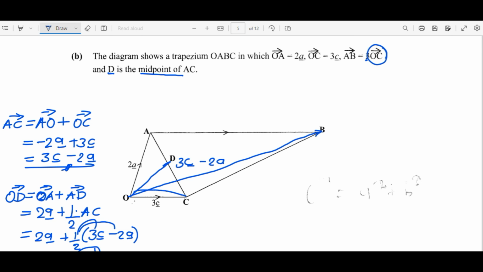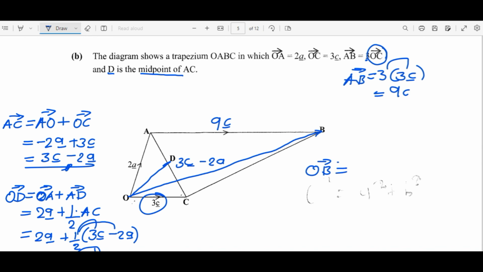So the distance AB is made up of 3 segments of OC. What I'm saying is this: AB is equal to 3, where there is OC, we put 3C. So 3 times 3C will give us 9C, which means that here there is the vector 9C.